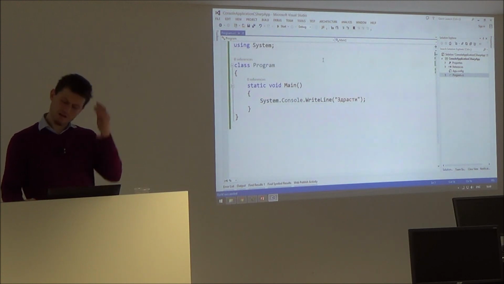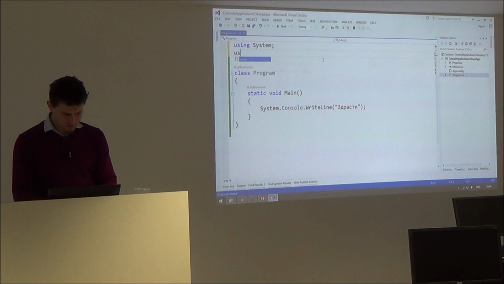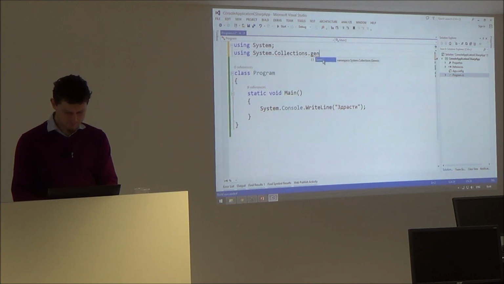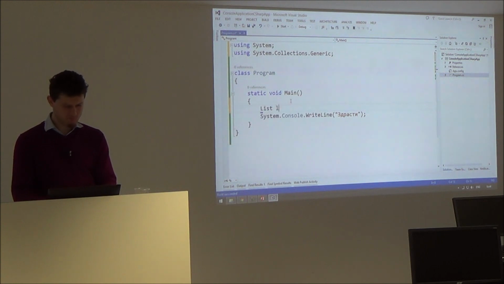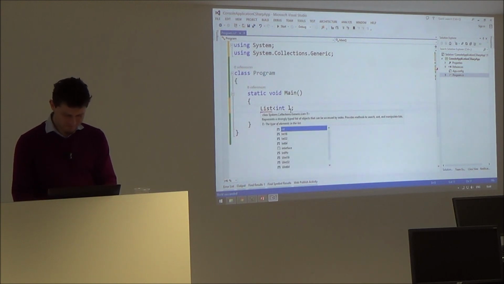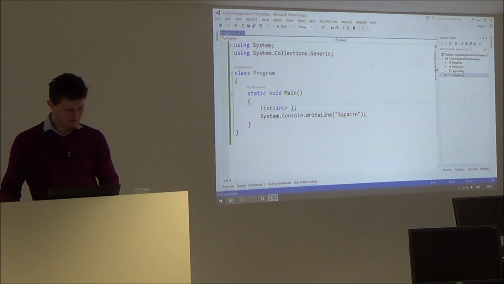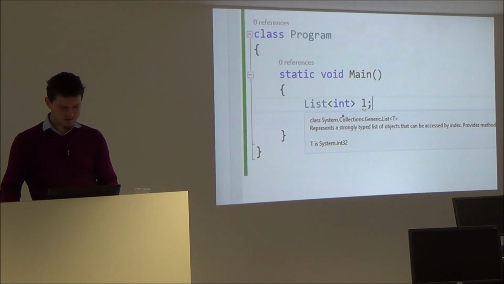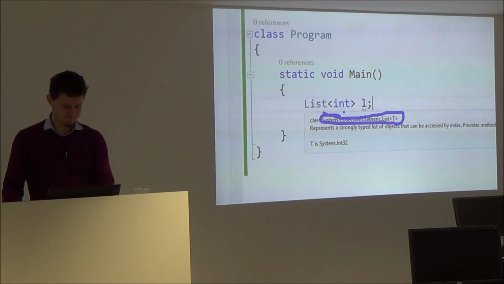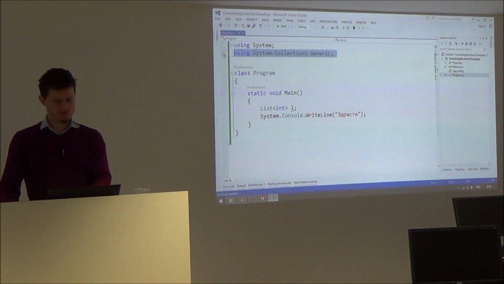Similar thing, for example, using System.Collections.Generic. And now I can use List. List, wow, it's too complex. But this List is in fact System.Collections.Generic.List of T. This is how using works, okay?